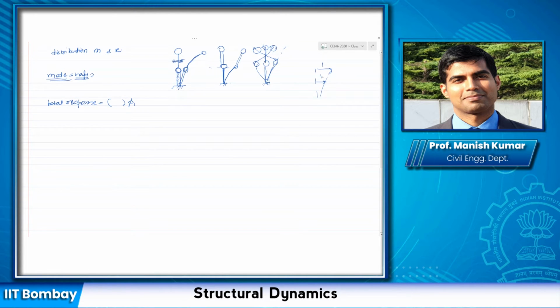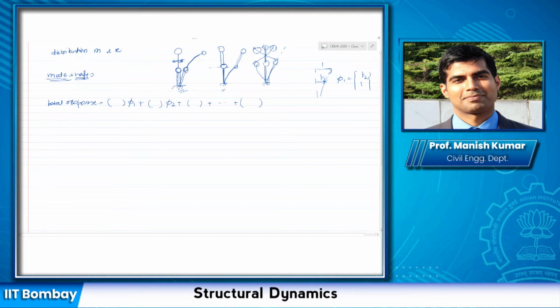So let us say if this is 1 and this is half, then phi1 is basically 1, and if this is half, then this is the mode shape. So it can be either this or that. I don't exactly know how much of each mode is going to contribute to the total response. So what do I do? I take a linear combination of this times phi1 plus another factor times phi2, and if it has n modes, then it would be the linear combination of all.